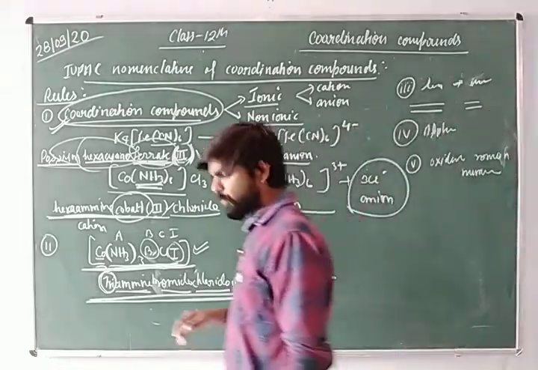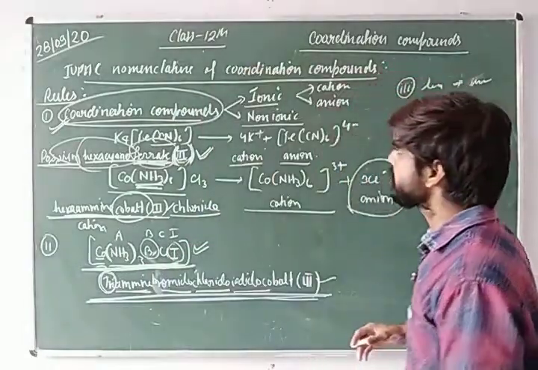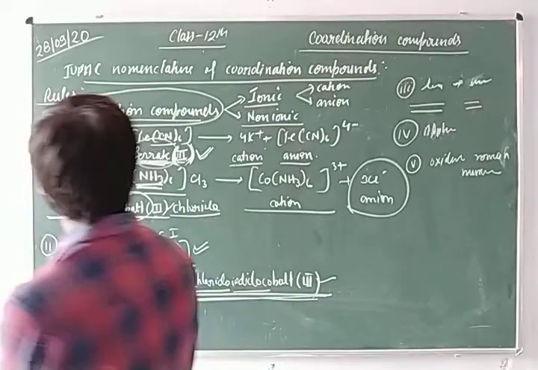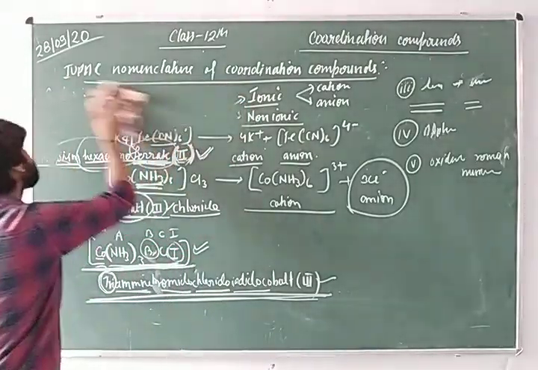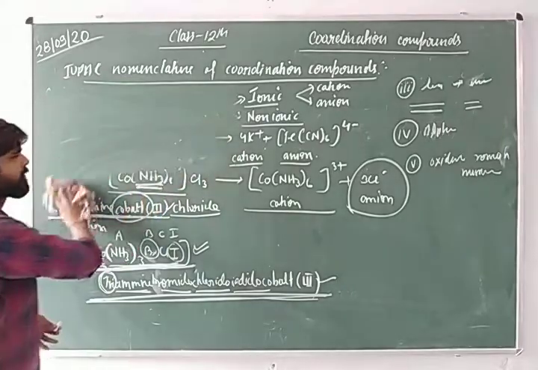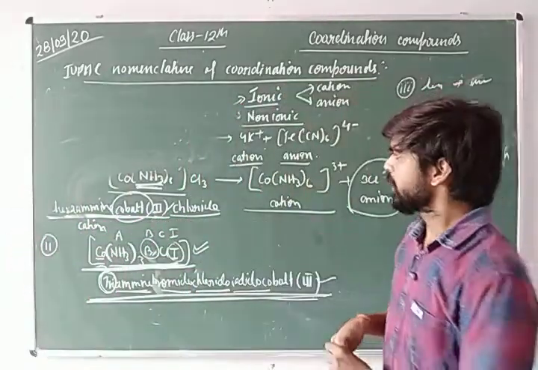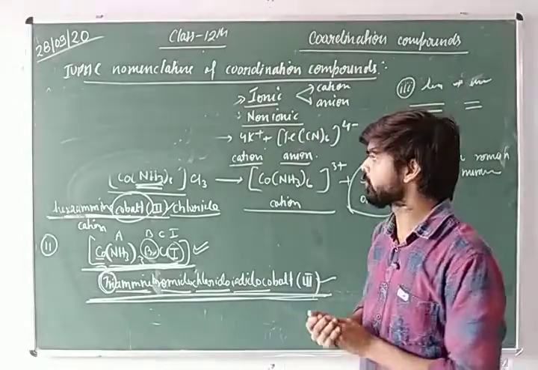So what is the sixth rule? The sixth rule is the naming of the ligand, which I will tell you in the next video. For today, this is enough. So students, do the practice for your homework.